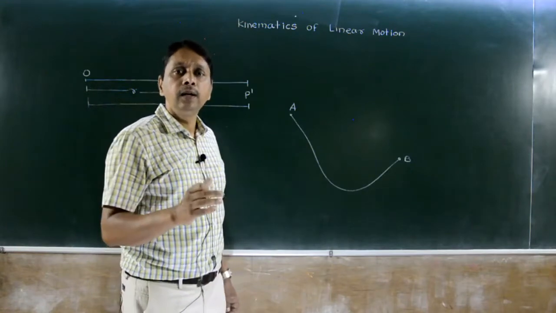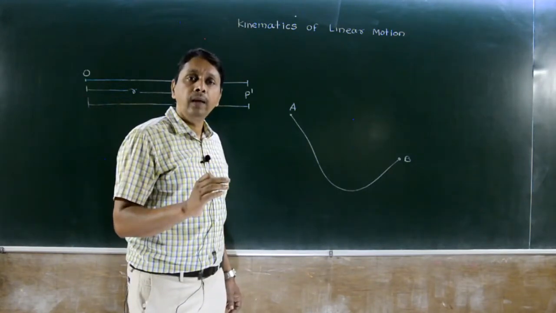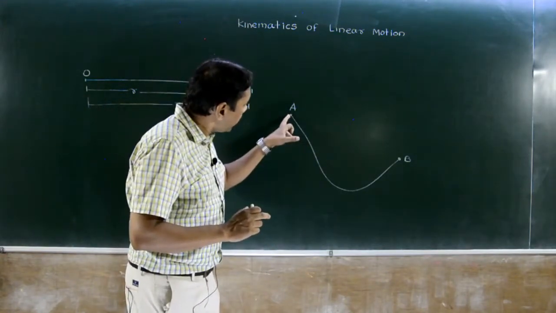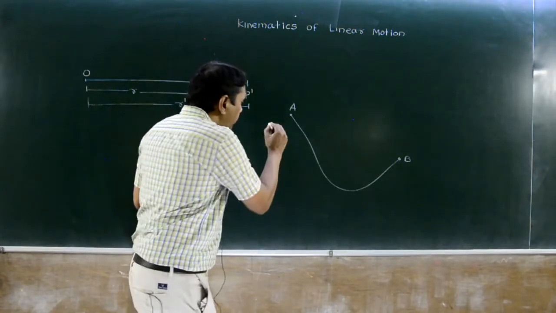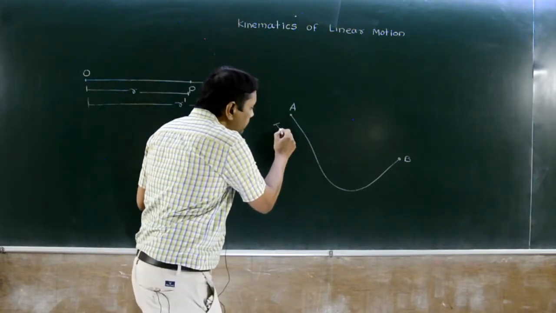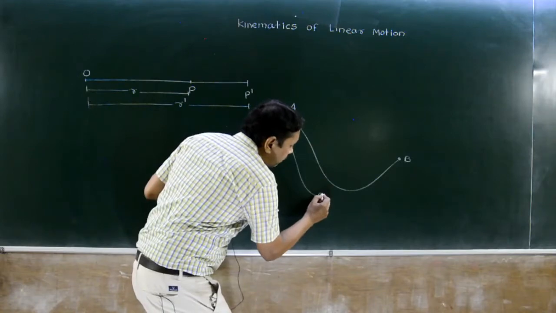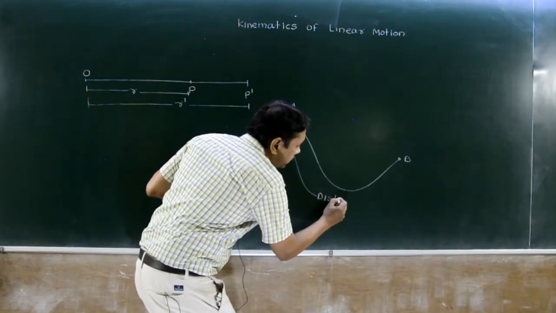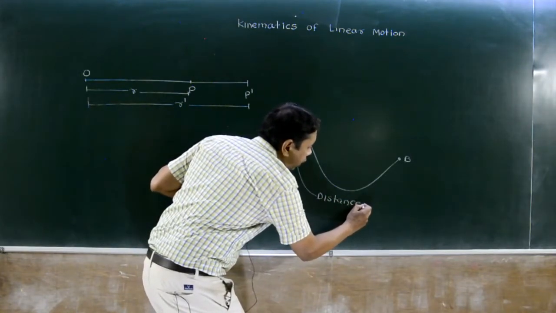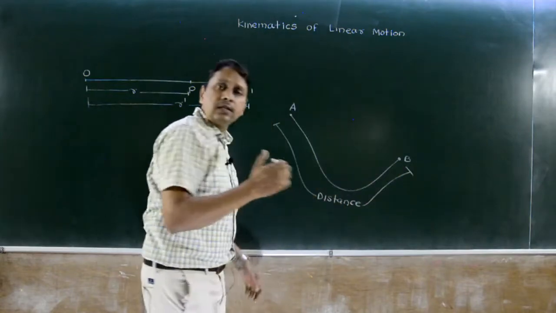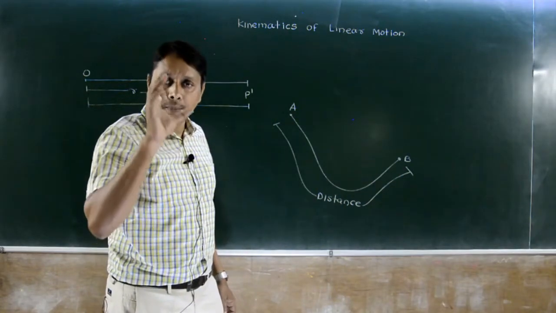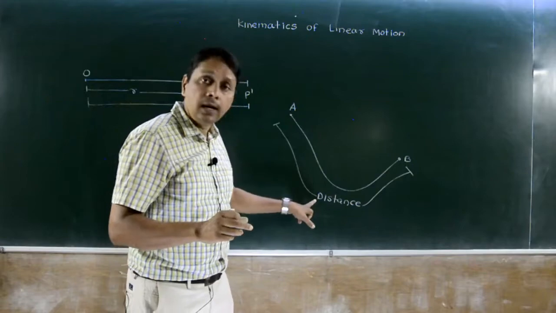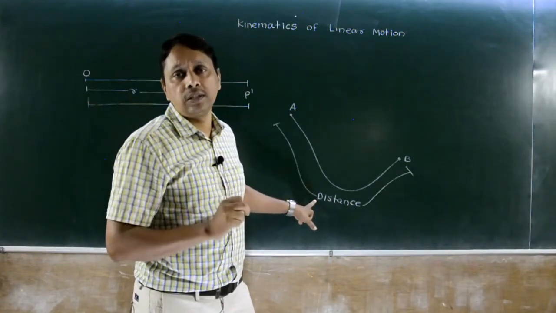When the body moves from A to B, we measure along the path traveled. Measurement done along the path traveled is called distance.